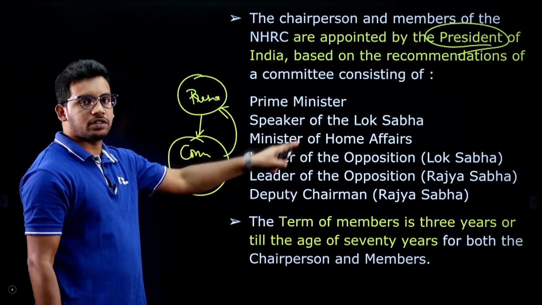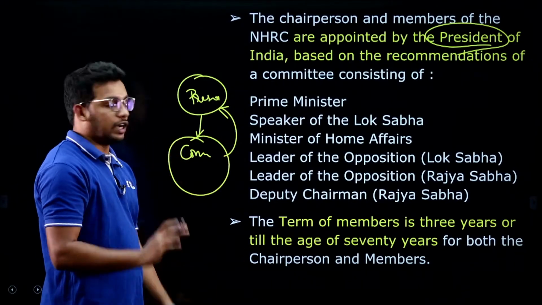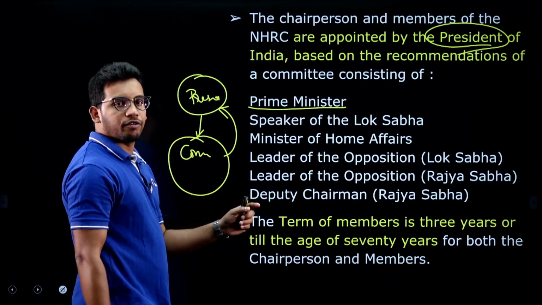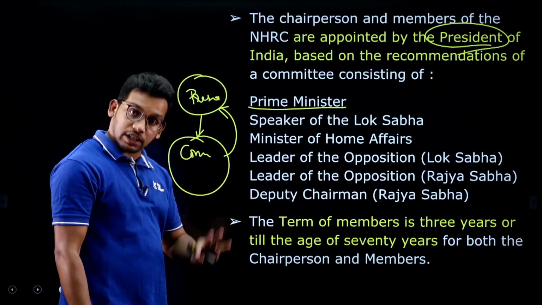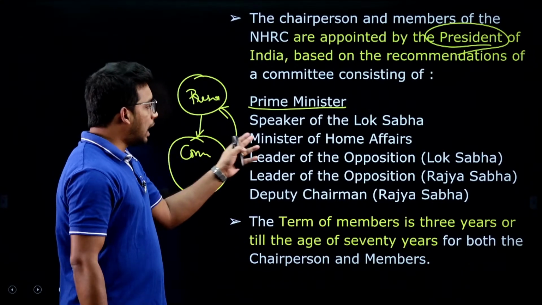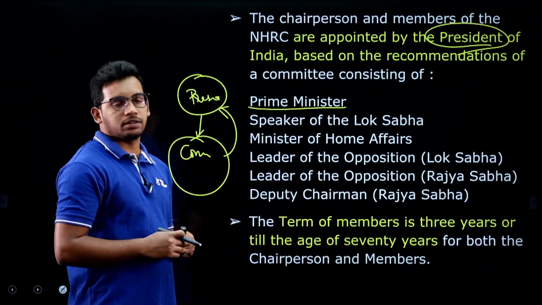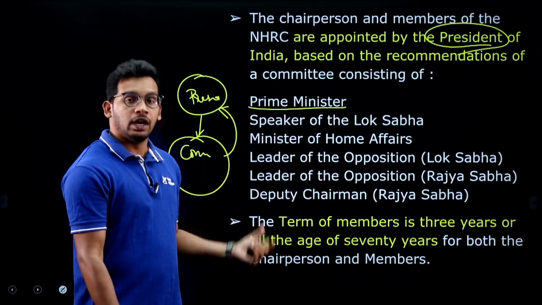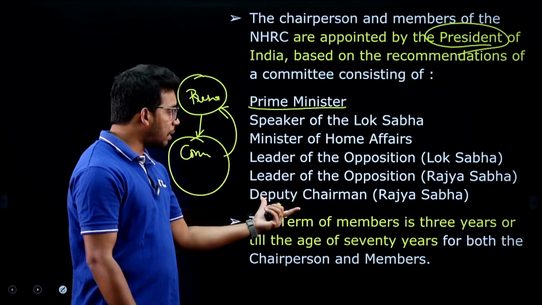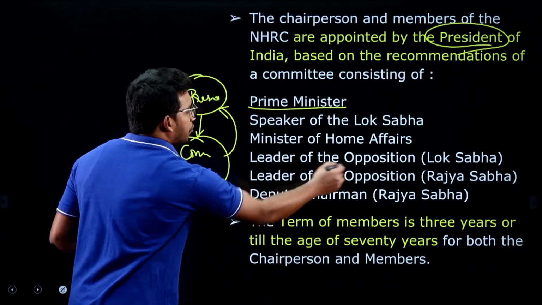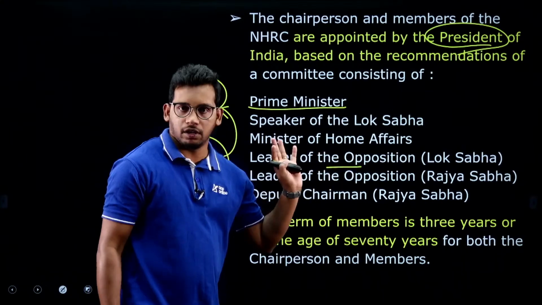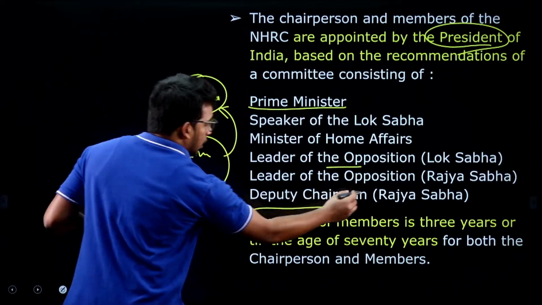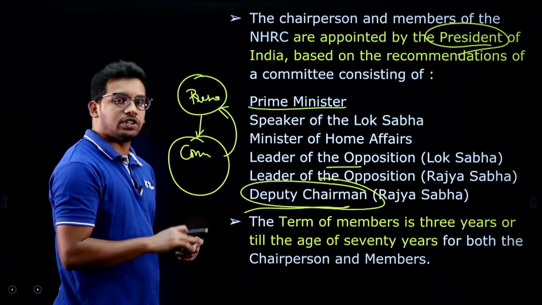It is mandatory for the president to appoint whom the committee said, and this committee consists of the Prime Minister of India, Speaker of Lok Sabha, then Chairman of Rajya Sabha, the second house, and then whoever is the Minister of Home Affairs at that time. So, that person is also part of this committee, and then the leader of opposition in Lok Sabha as well as the leader of opposition in Rajya Sabha as well, including the deputy chairman. Fine. One important thing, it is not the chairman but the deputy chairman, right.